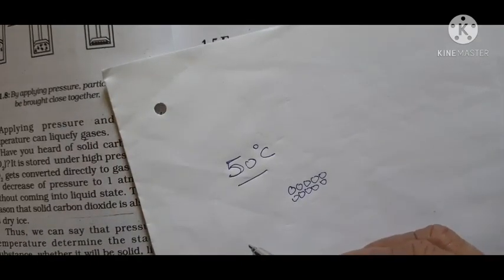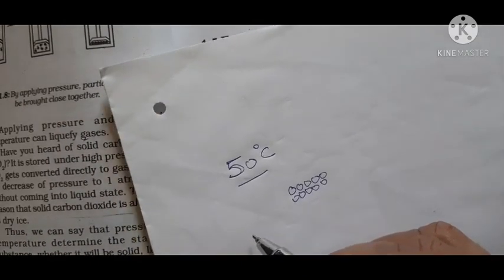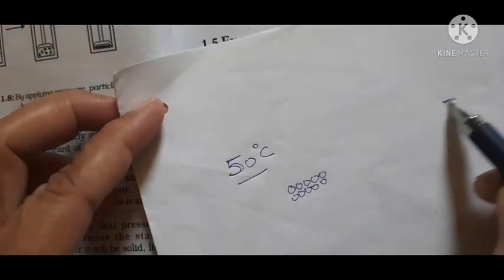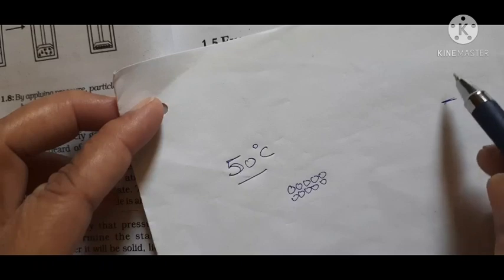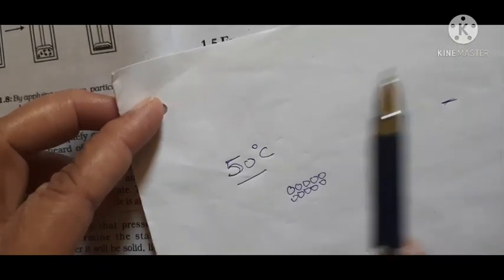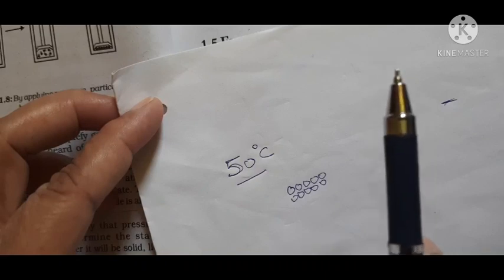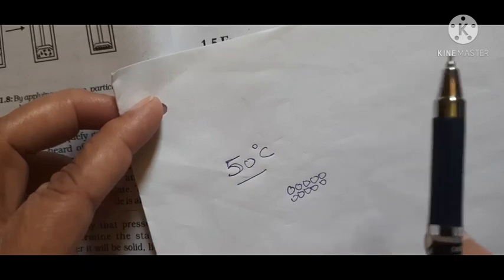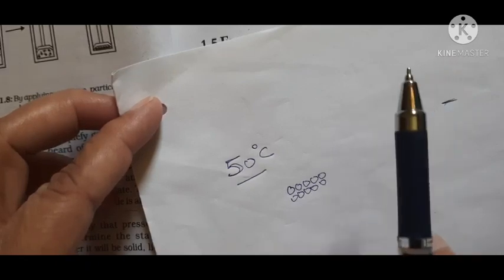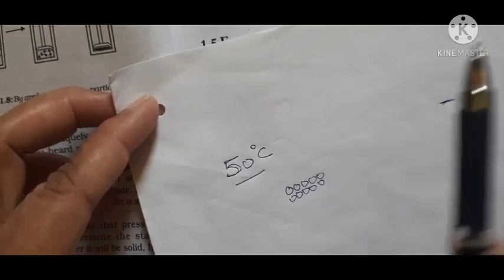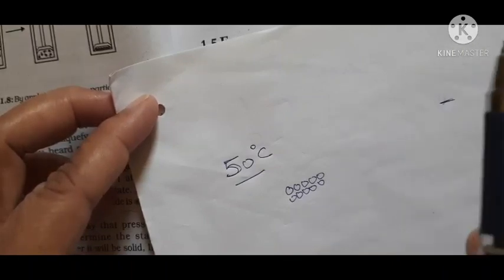What is kinetic energy? The energy possessed by the moving particles. Anything moving, suppose this pen is moving, means it has kinetic energy. Now it has kinetic energy, but the kinetic energy is less. Now it is moving fast, and the kinetic energy is more than the previous two cases.